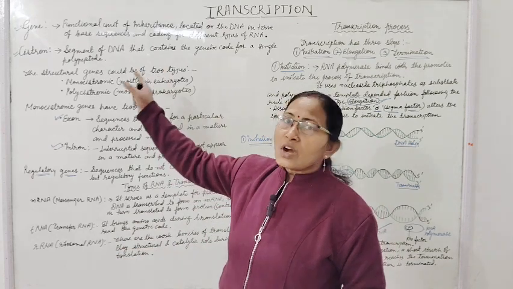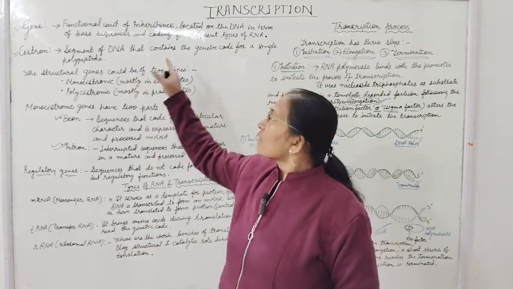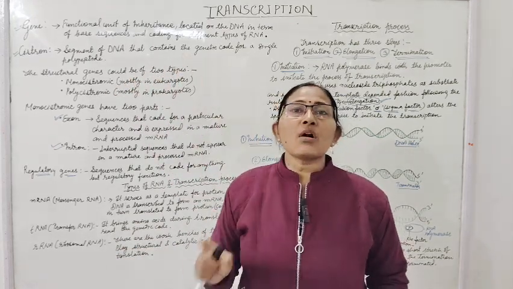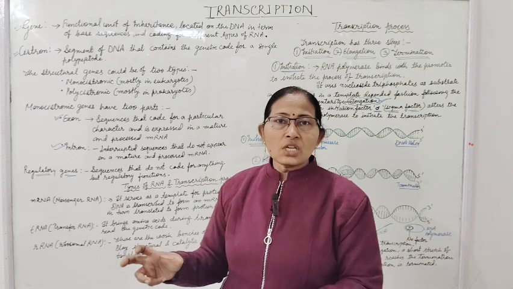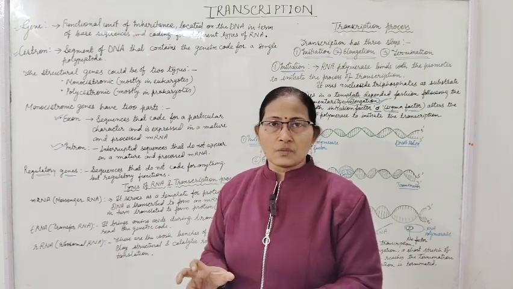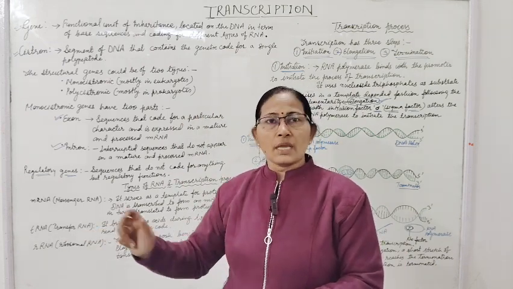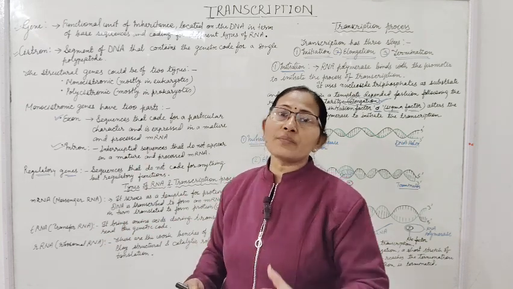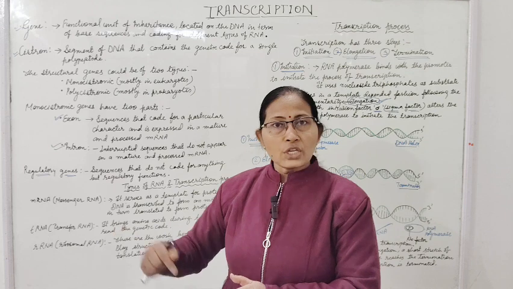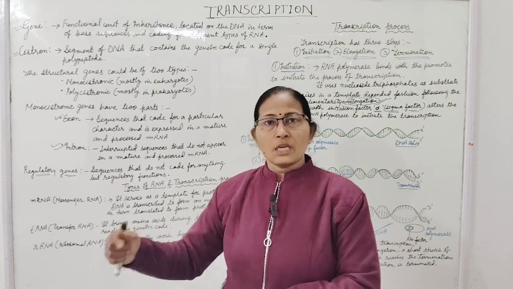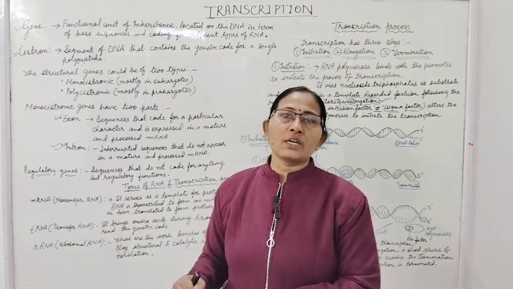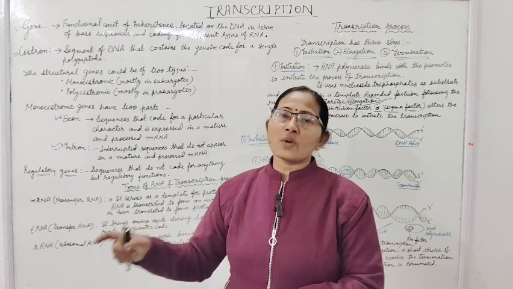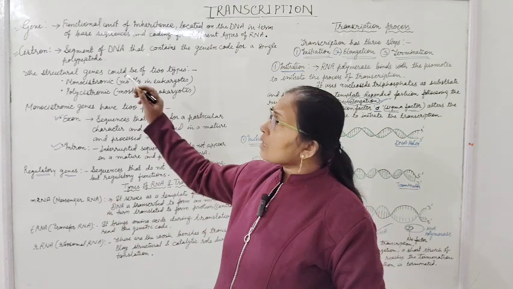This is the functional unit of inheritance. A gene is the sequence of bases present on the DNA, and a cistron is a segment of DNA, and each and every segment of the DNA will contain a sequence of base pairs.